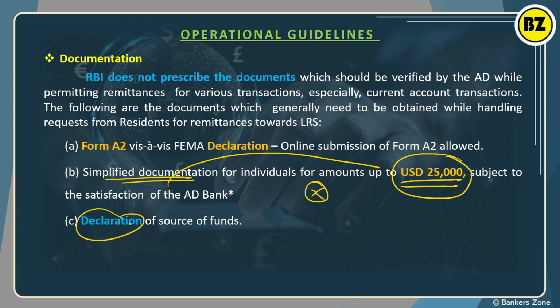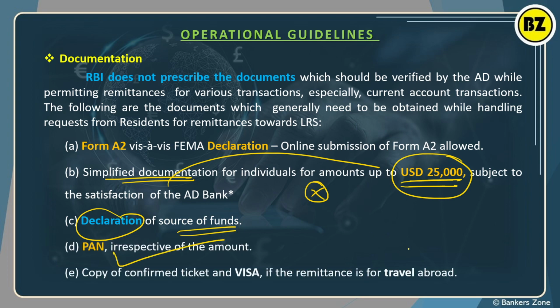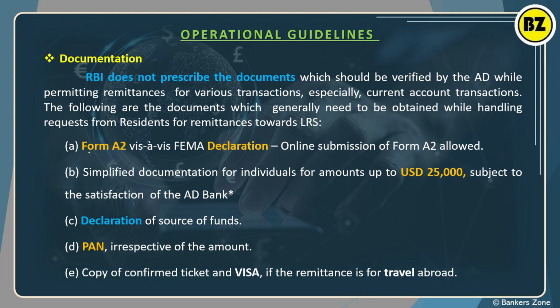Next, a declaration can be taken from the customer for the source of fund. Then PAN card is mandatory irrespective of the amount. Then if the person is going for travel, you can ask for the visa or the confirmed ticket. Okay, so this is the documentation part, which is very easy. So only remember, A2 is about the FEMA declaration.